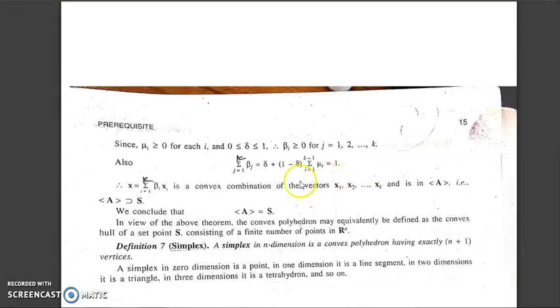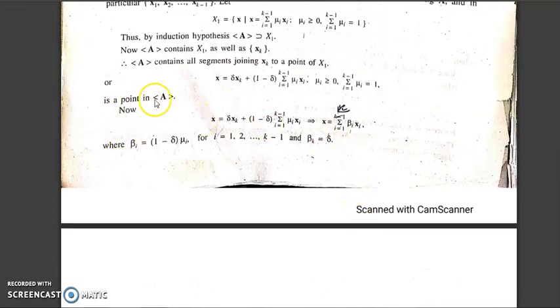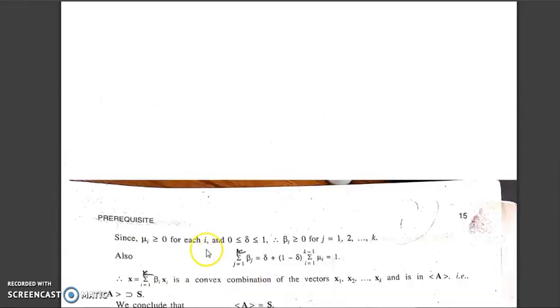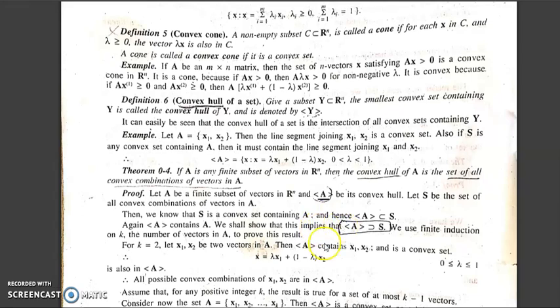So we have proved that x is a convex combination of the vectors, and we have already taken that x lies in the convex hull. So we have proved here that this lies in the convex hull, that is, convex combinations are contained in the convex hull. We conclude that both are contained in each other, so they are equal. So we have proved that the convex hull is the set of all convex combinations of the vectors in A.